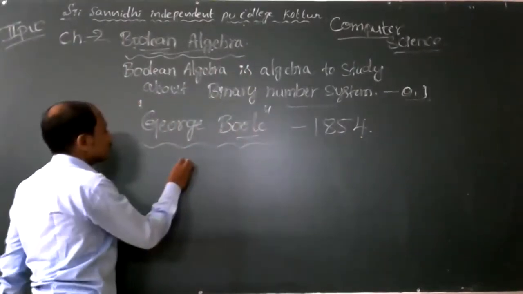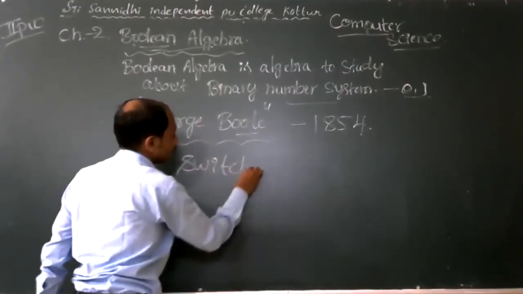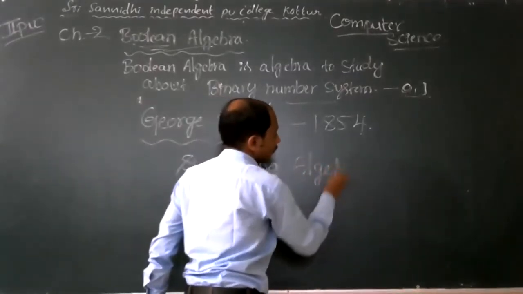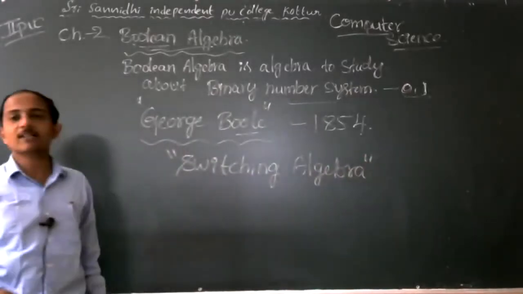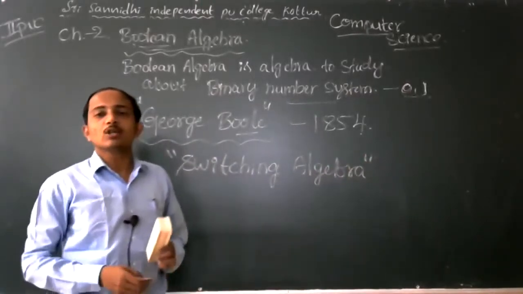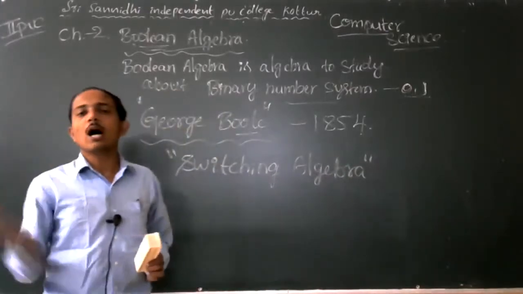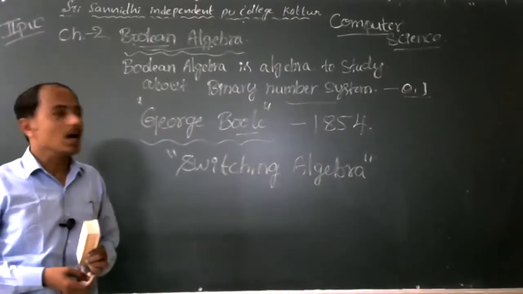Boolean algebra is also called switching algebra, because it switches logic circuits, passing the signals from one circuit to another circuit.